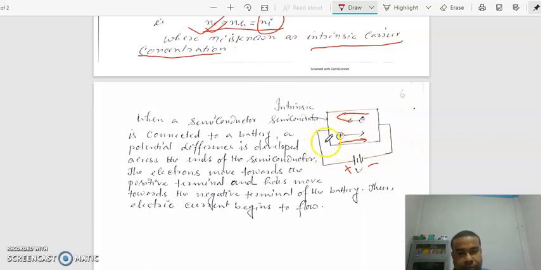Now one thing you just keep in mind: a hole can move only inside the semiconductor. A hole cannot move through the wire. In the wire, only electrons can flow. That is called conduction current. And due to the flow of holes, it is called hole current.